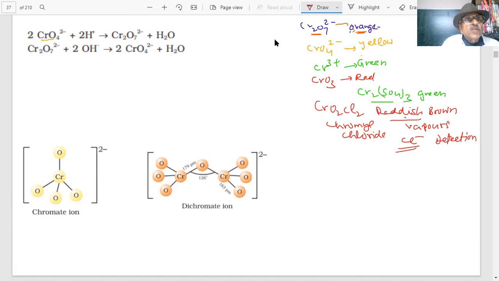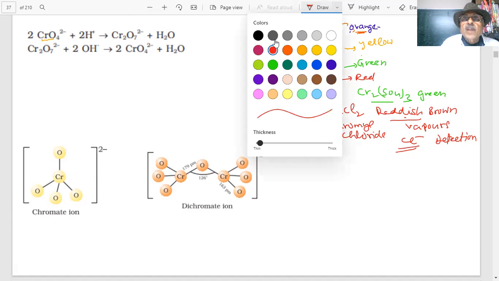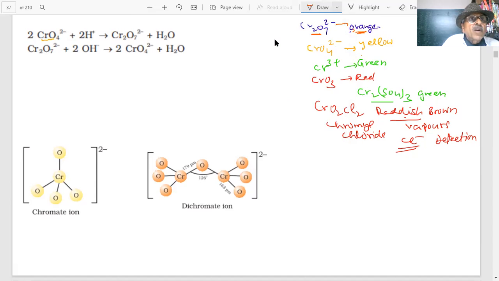As you can see, dichromate is orange. If I add alkali, OH minus, this starts with orange dichromate and it will produce chromate ions.